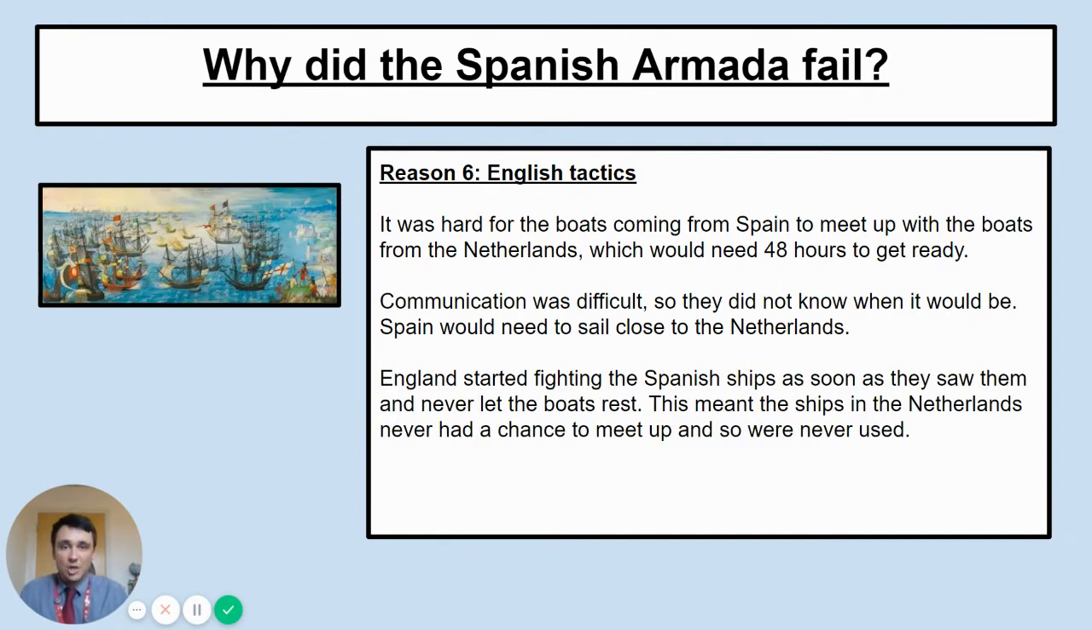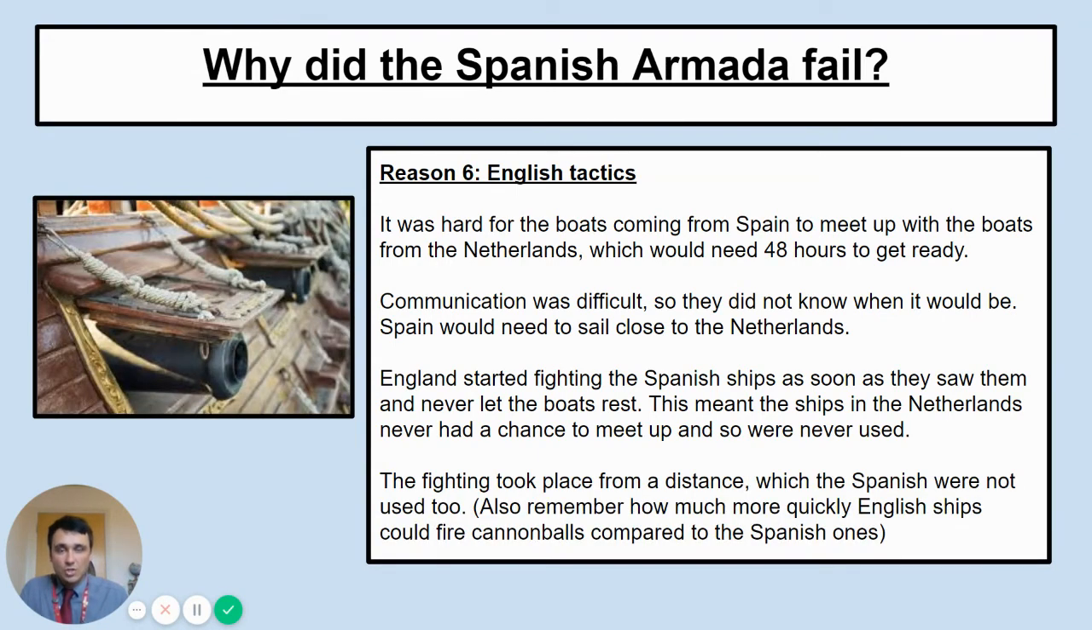England didn't stop fighting the Spanish ships as soon as they saw them. They started to fire. They never let the boats rest. This means that the ships in the Netherlands never have a chance to meet up with the Spanish ships, and as a result, they were never used.